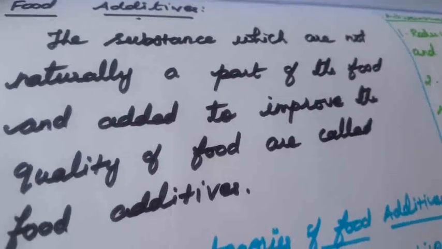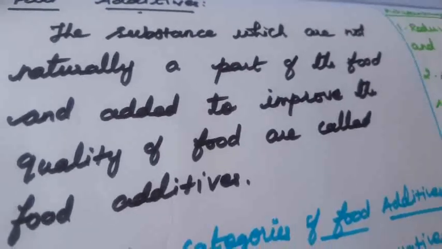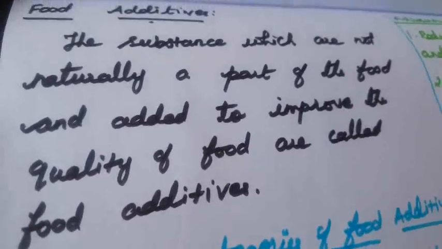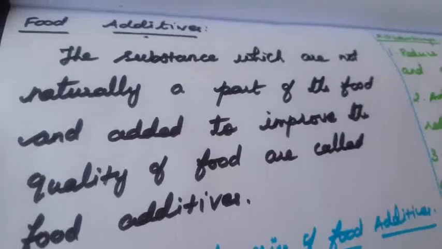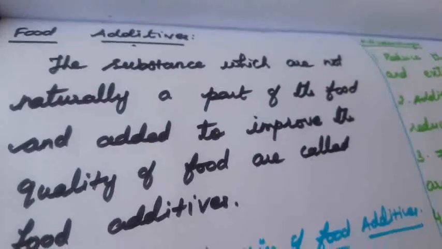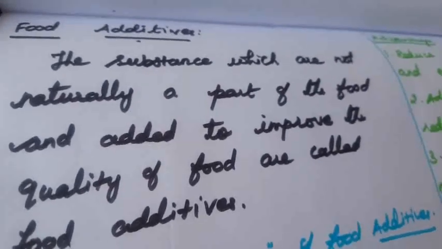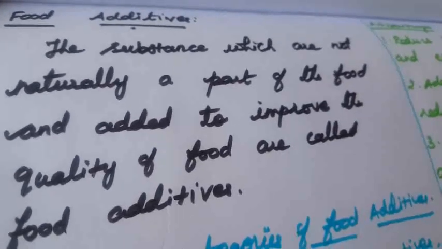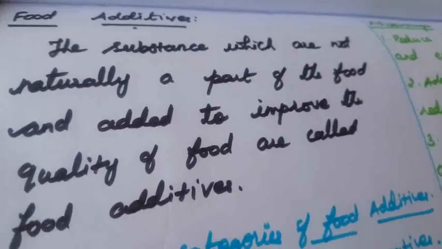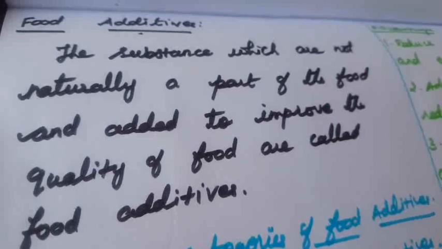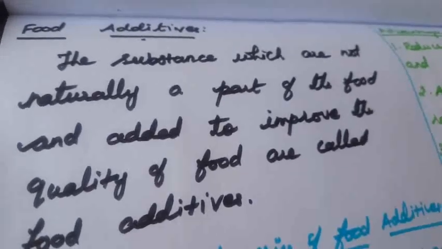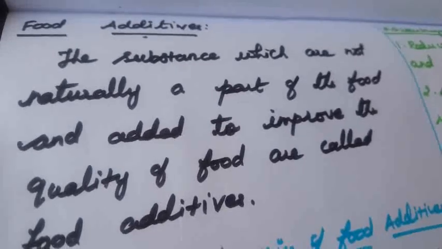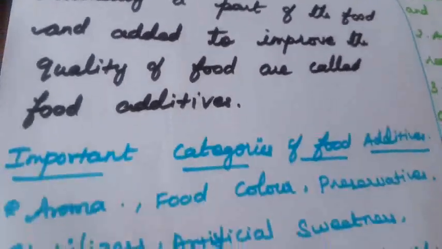So if we take a packet of food, at the back a lot of details are given: this much fat content, its calories, this much coloring agent, this much wheat flour added. So that is the thing, we need to understand the value of the food. What are the food contents present in the packet? That is called food additive. Substances which are not naturally a part of the food and are added to improve the quality of the food are called food additives.